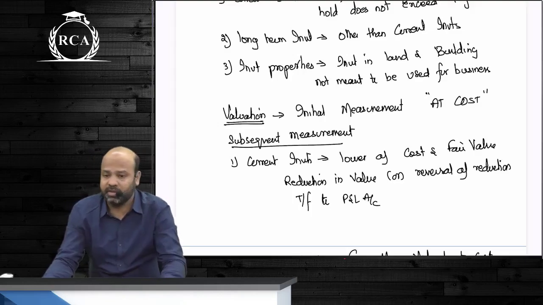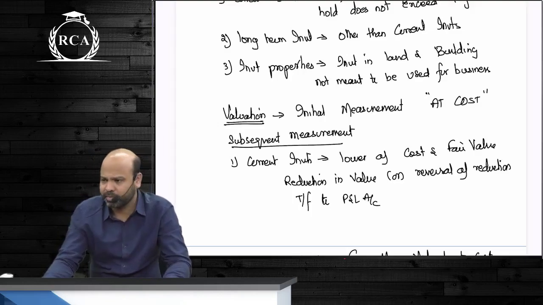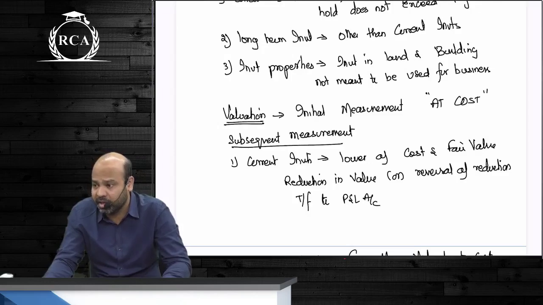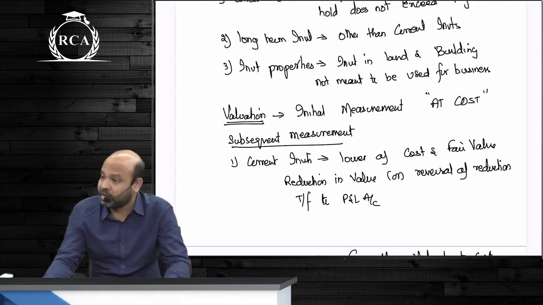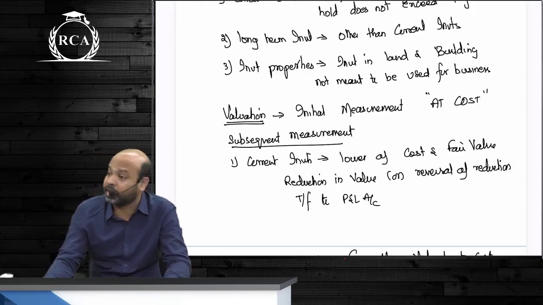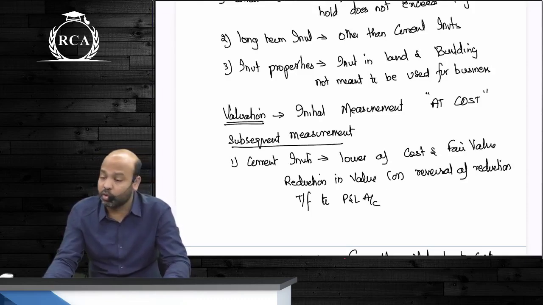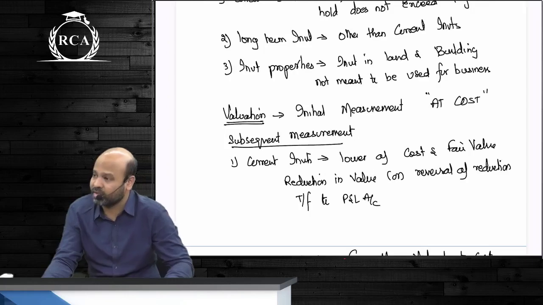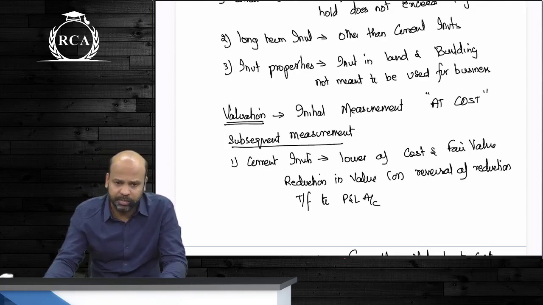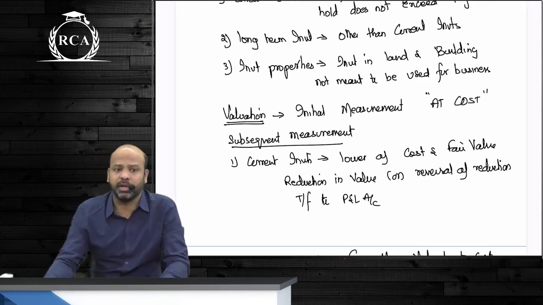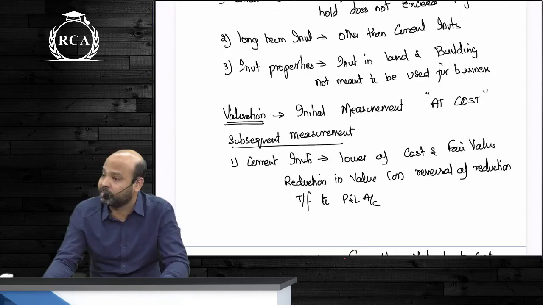Long-term investments, guys, are normally valued at cost. However, if there is a decline in the value of investment other than temporary, you will have to make a provision for the decline in the value of investment. The reasons, guys, which indicate that the decline is not temporary will be losses being incurred by an entity, or cases being filed against the company, or you losing a trademark case, patent case, guys. All of this will signify that the decline is not temporary. If there are market fluctuations in the prices, they will all be considered to be temporary fluctuations only. They will not be considered as permanent decline.